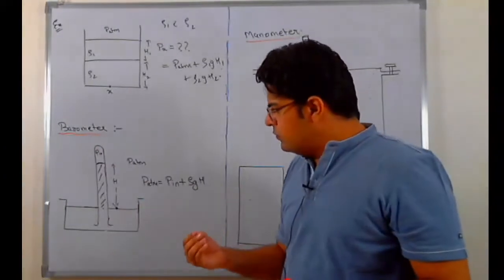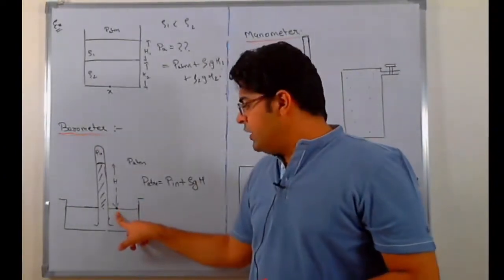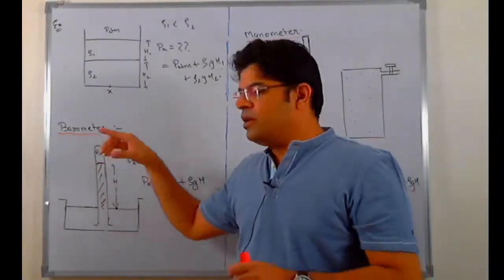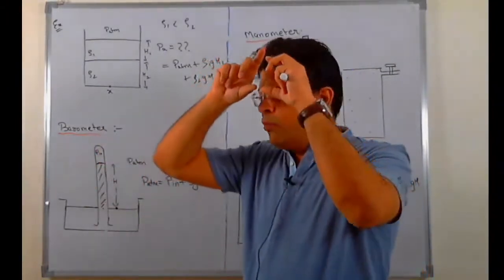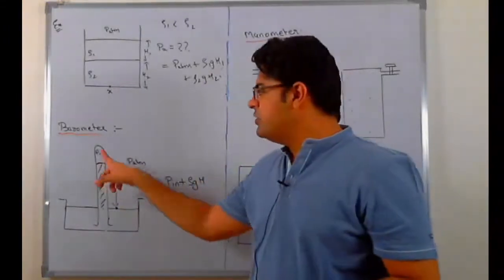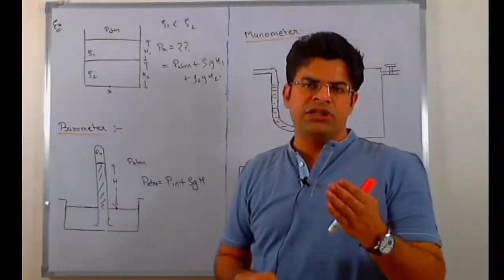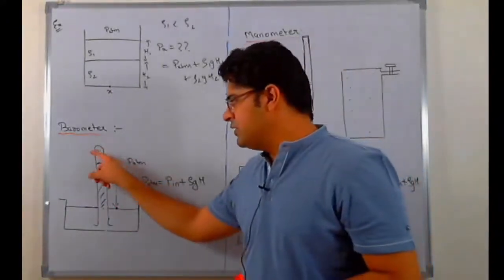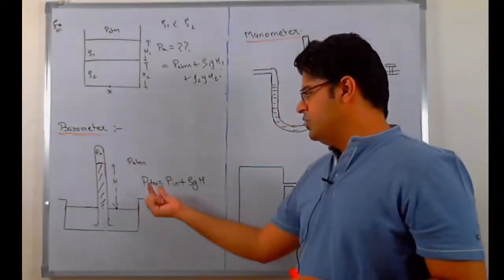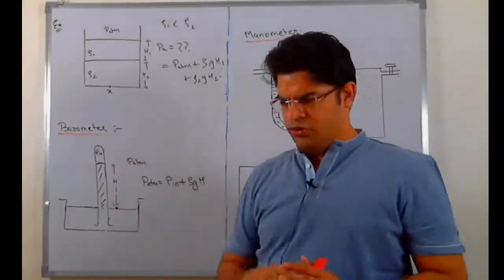Then he wrote the equation that the atmospheric pressure at this point is equal to the pressure inside at the top of the tube plus rho gh. In an ideal barometer, the pressure inside should be 0, but we know that there is no such condition of ideality. That's why we must consider some pressure inside. So P atm, the atmospheric pressure at this point, equals P inside plus rho gh.